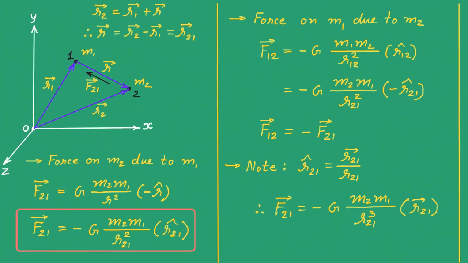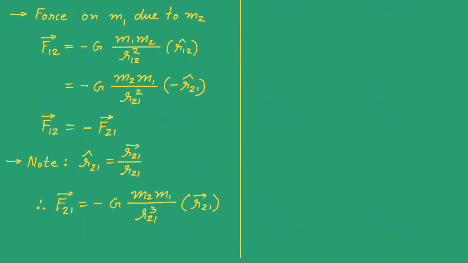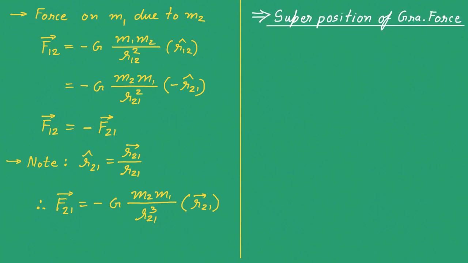Now let us see what happens if one particle feels force due to other two or more than two particles. This is known as superposition of gravitational force. Let me explain you. Suppose here is a particle having mass m1 and here is another particle having mass m2.